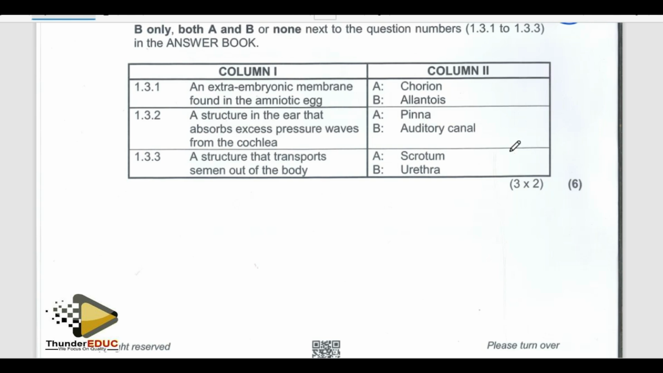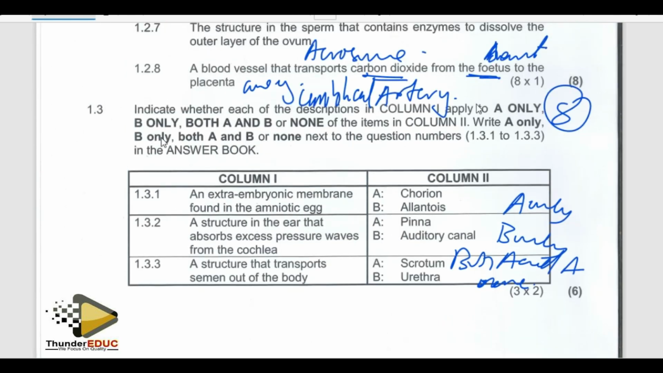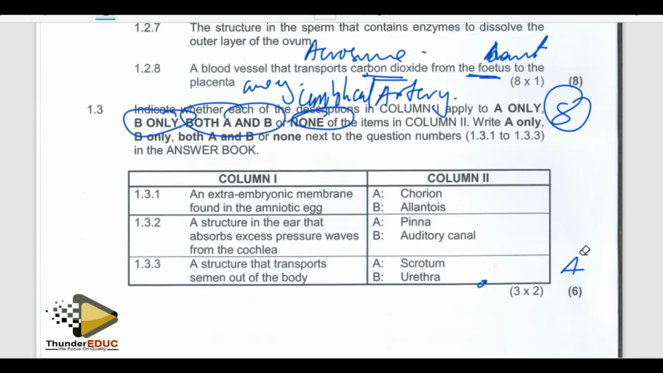A only, B only, A and B, both A and B or none? None. So you guys, if you don't write it the way they told you here, then you are just making your answers not correct, and it is supposed to be debated. So always do the way the instruction is telling you to do.